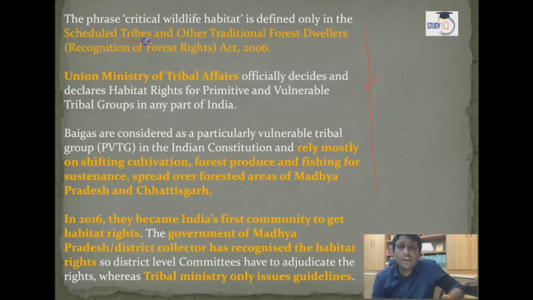The Scheduled Tribes and Other Traditional Forest Dwellers Act is called the Forest Rights Act 2006. That is right, the first statement. The Union Ministry of Tribal Affairs officially decides and declares the habitat rights, not the Ministry of Environment and Forest. That statement was wrong there. And one more thing, guys: the Baigas are considered a particularly vulnerable tribal group in the Indian Constitution, and they rely mostly on shifting cultivation, forest produce and fishing, and are spread over the forest areas of Madhya Pradesh and Chhattisgarh. In 2016, as I told you, they became India's first community to get habitat rights. So that is information you should remember.